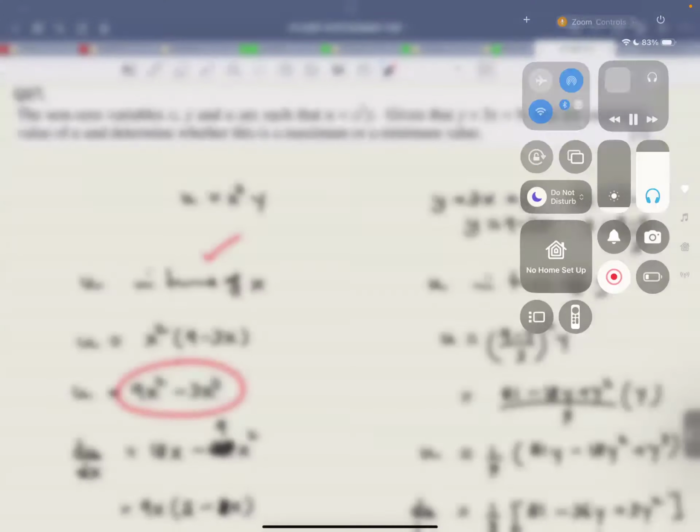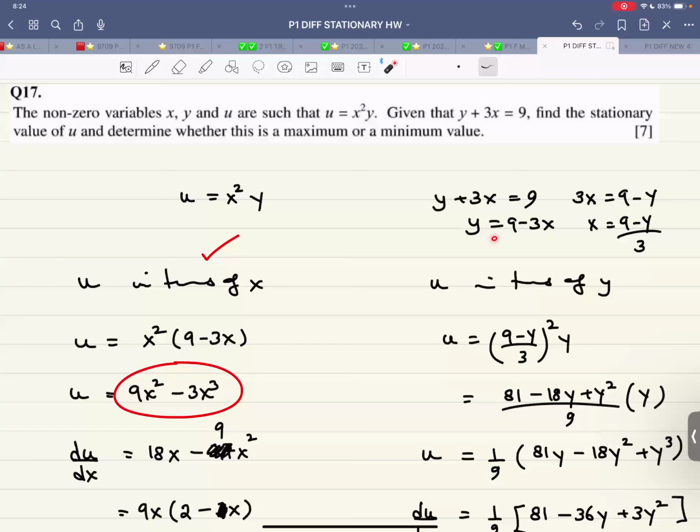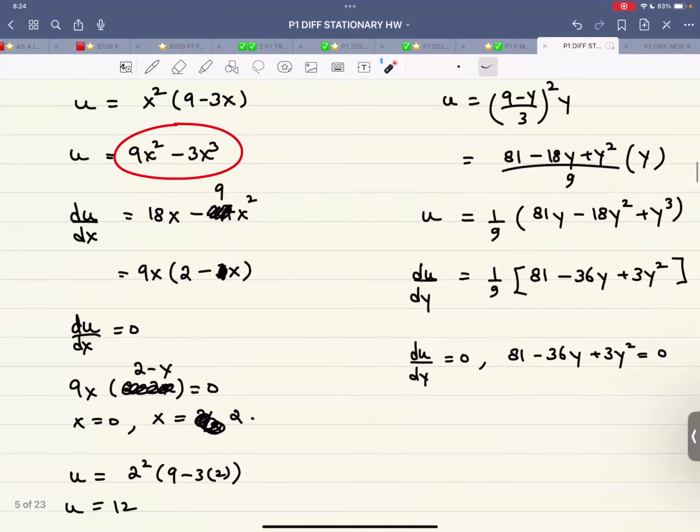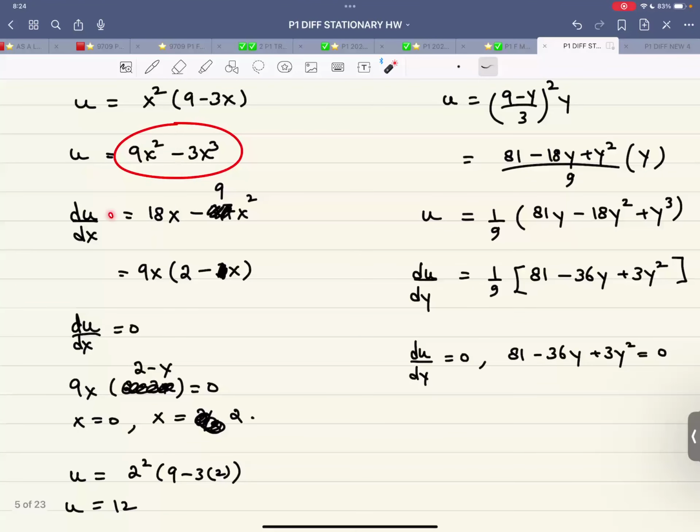So now the brightness has gone down a lot. So now if I make y the subject, that is 9 minus 3x. If I make x the subject, that is 9 minus y over 3. U in terms of x, you get this. U in terms of y, we get this. If I have u in terms of x, I get du by dx. So let me correct myself.